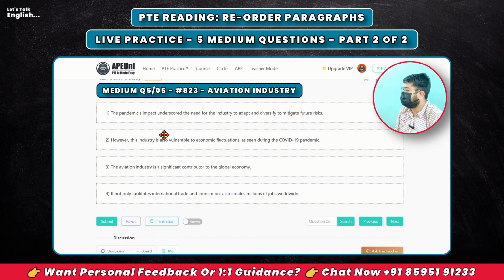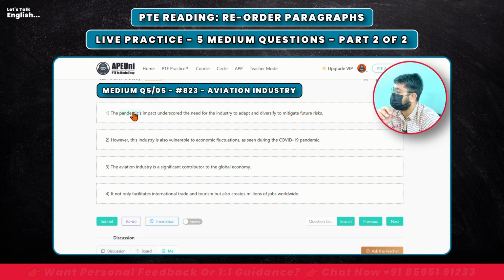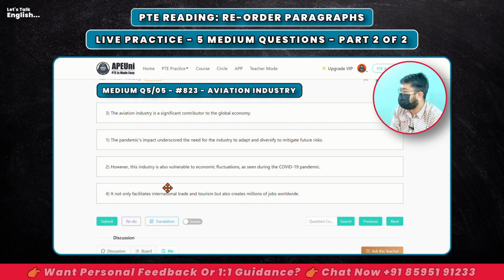Correct one. Last one, aviation industry should be interesting enough. The pandemic's impact underscored the need for industry to adapt and diversify to mitigate future risks. However, this industry is also vulnerable to economic fluctuations. As seen during the COVID-19 pandemic, the aviation industry is a significant contributor to the global economy. It not only facilitates international trade and tourism but also creates millions of jobs. So the fourth one cannot be first. Overall, the general talk is about the aviation industry. Aviation industry is a significant contributor to the global economy.